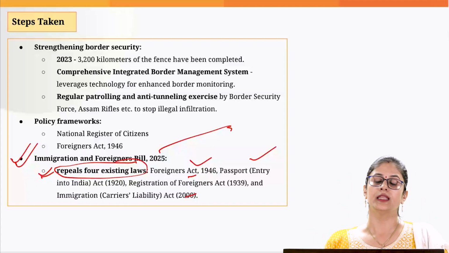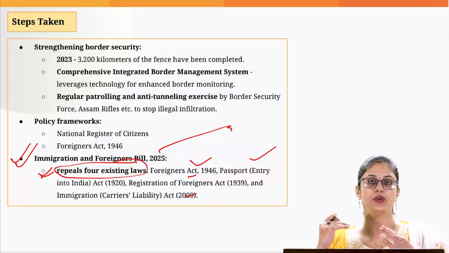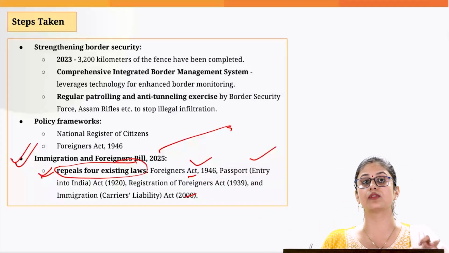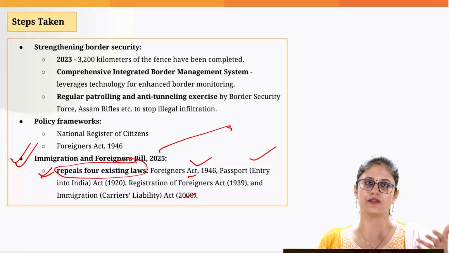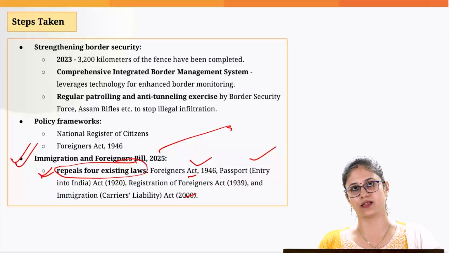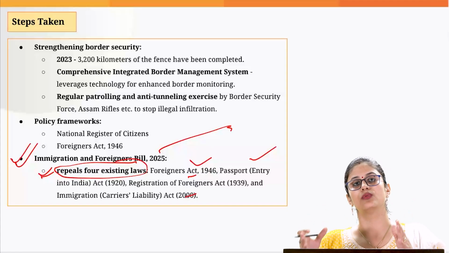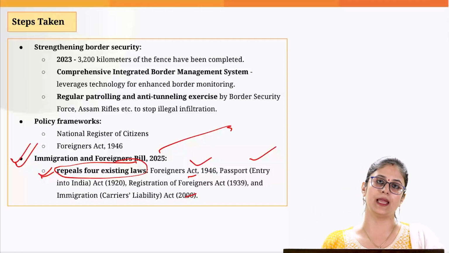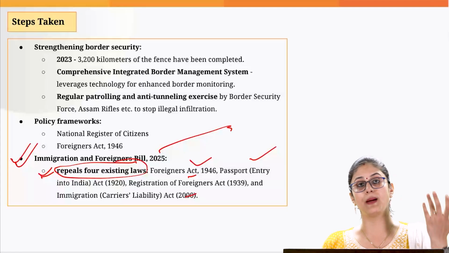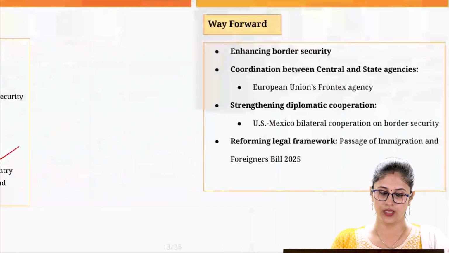And under this bill, the government can deny entry to a foreigner coming to India on grounds of threat to national security, sovereignty, foreign relations, etc. And stricter penalty would be put in place if a person is found to stay beyond the permitted time period, which its valid documents actually allow.